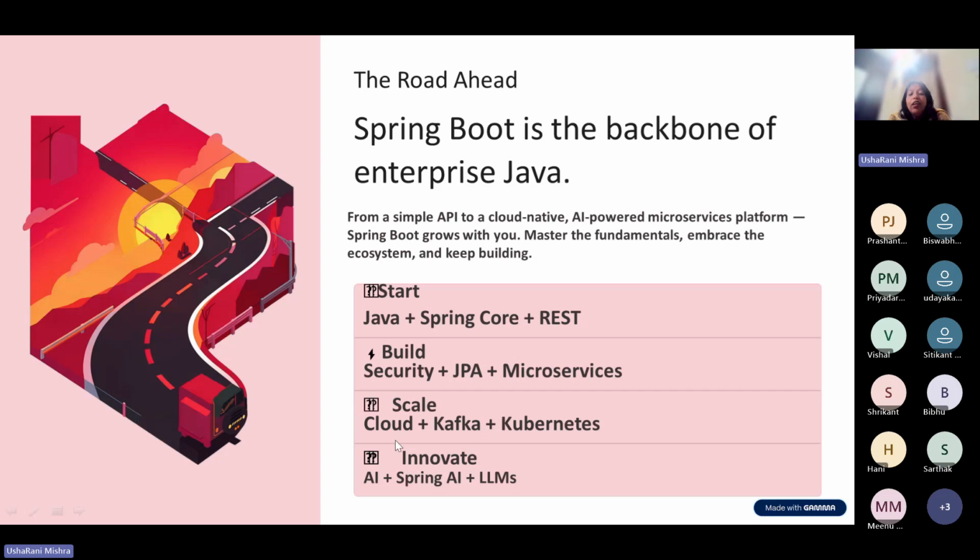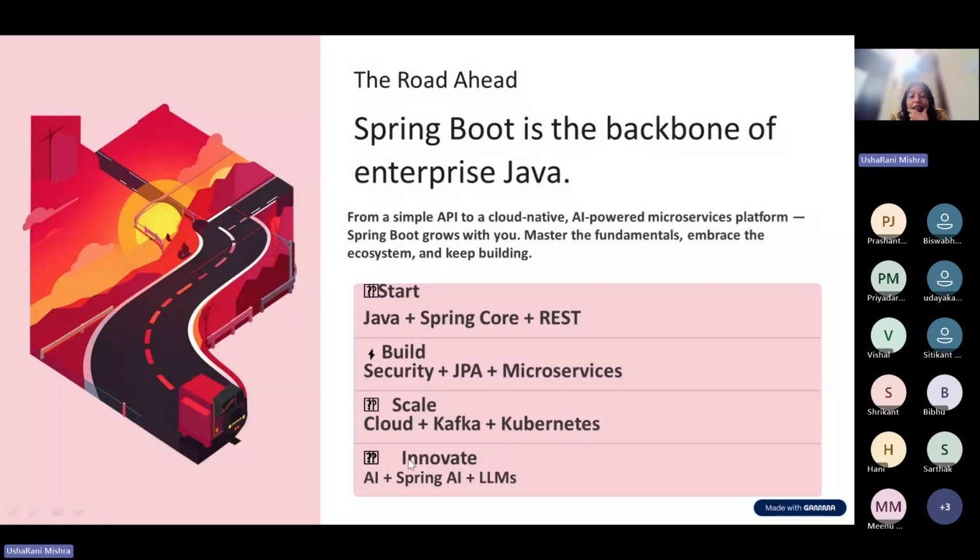We will deploy it in the cloud using a Docker image. We will make the Docker image in this session, and at last deploy it in a Kubernetes environment. This is what we are going to cover, from start, build and scale. These are the three steps. This is the road ahead for us.